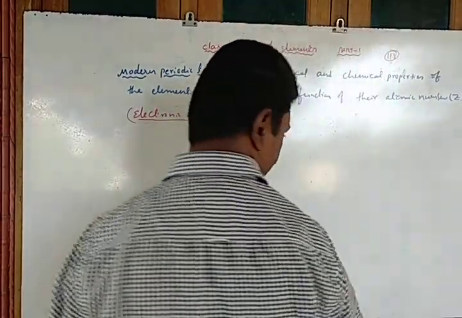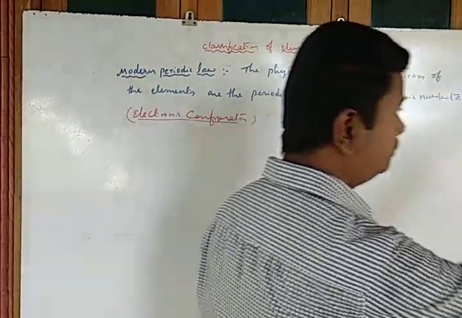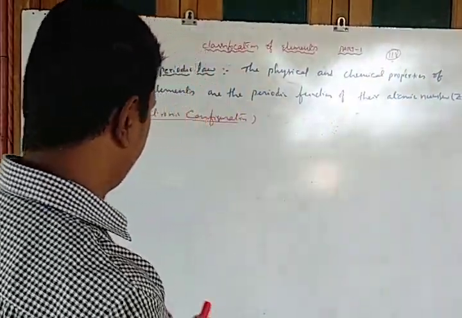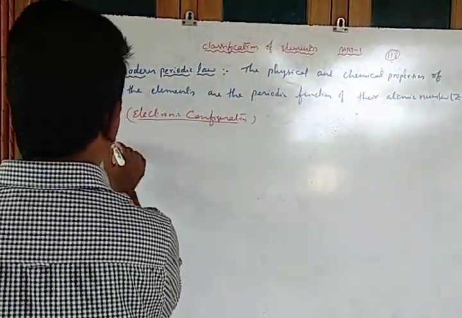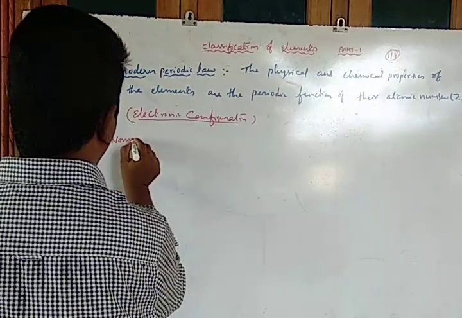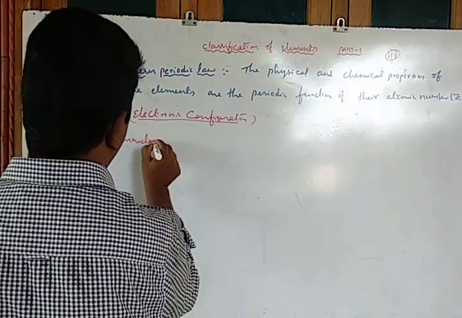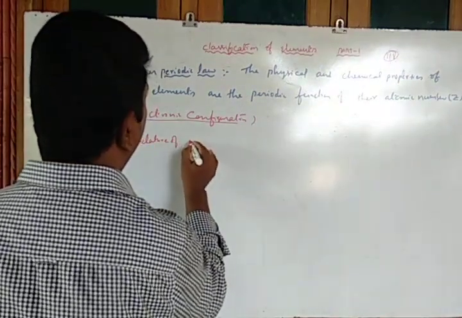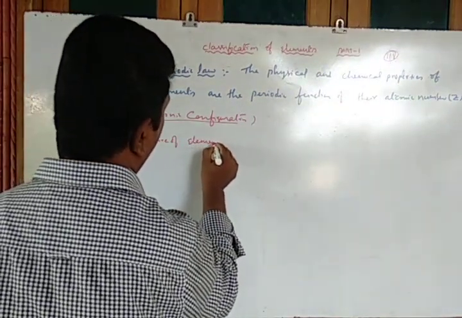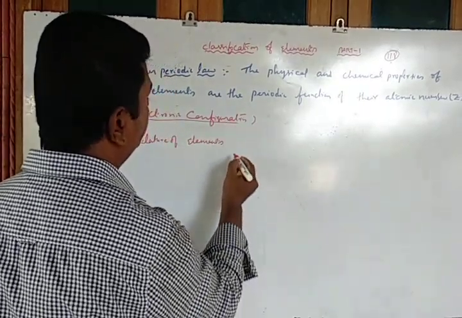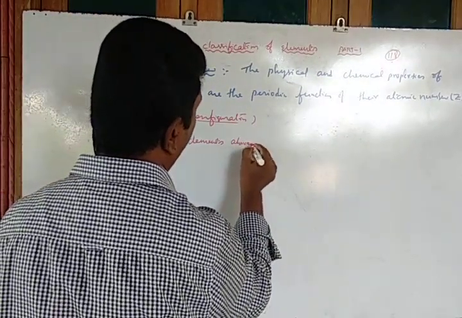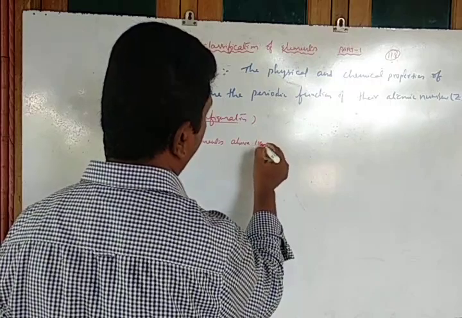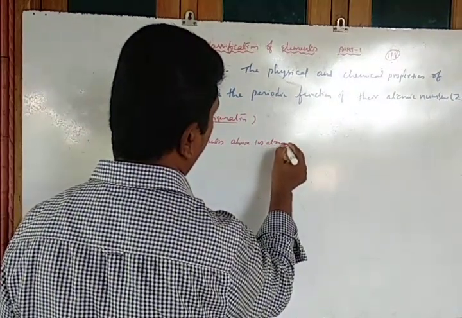The nomenclature of elements above 100 atomic number.